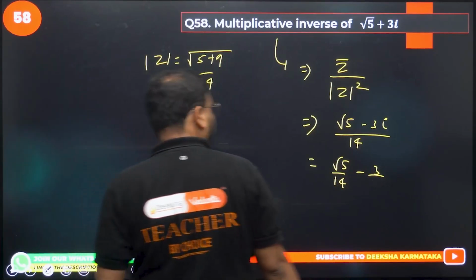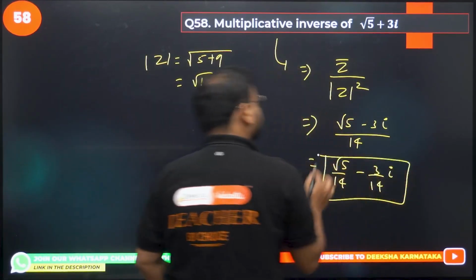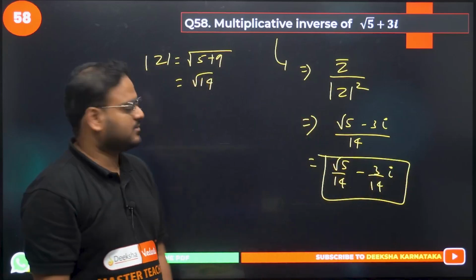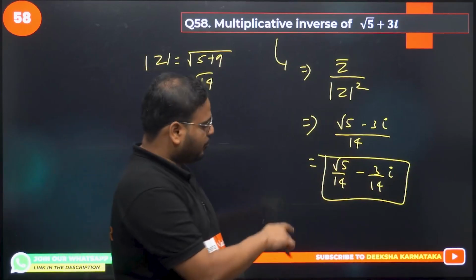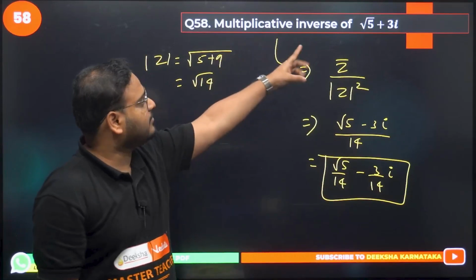3 by 14i. That's the final answer. That's my final answer. Root 5 by 14n minus 3 by 14i. Okay. Multiplicative inverse of root 5 plus 3i.